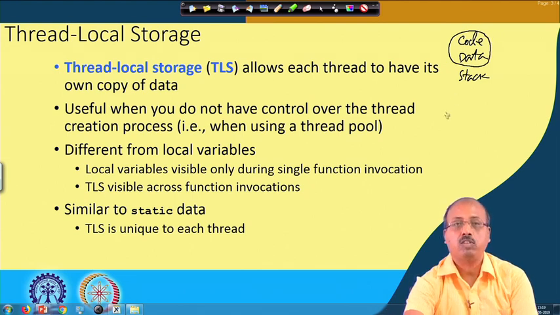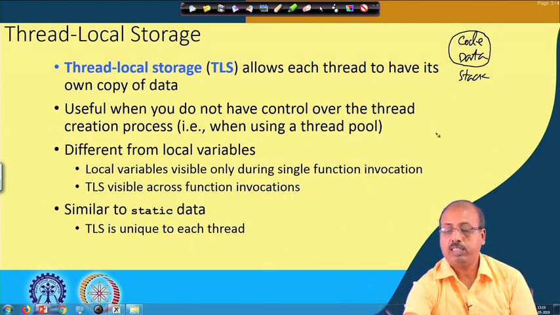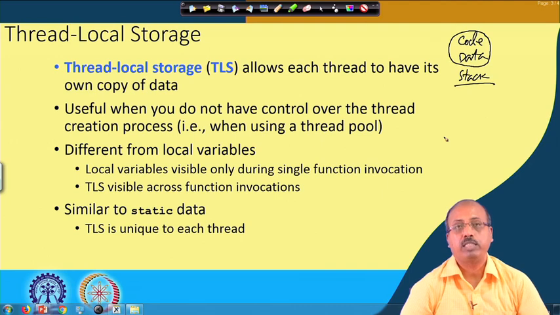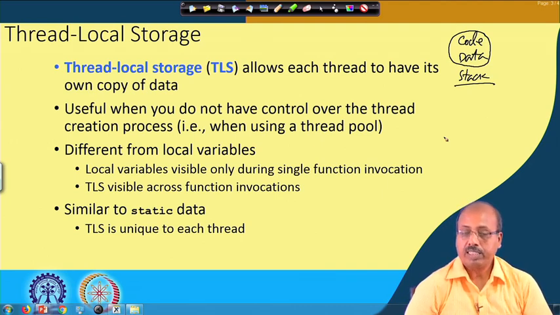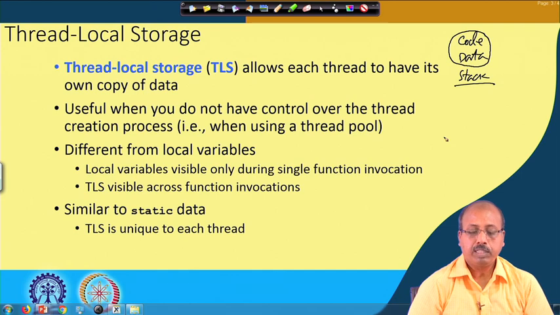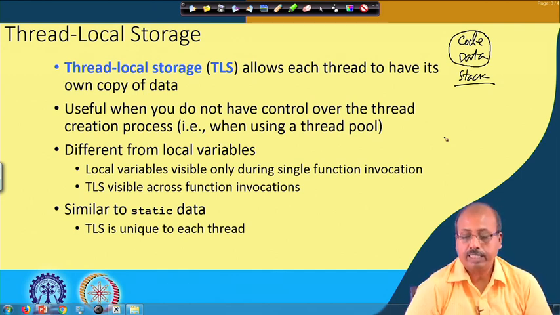These are shared across all the threads, only the stack segments are different. But sometimes it is necessary that a thread has its own data which is not accessible to other threads.